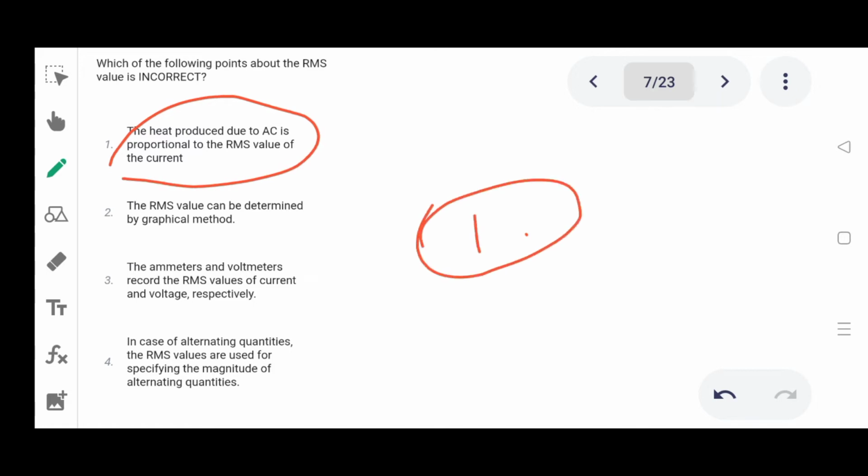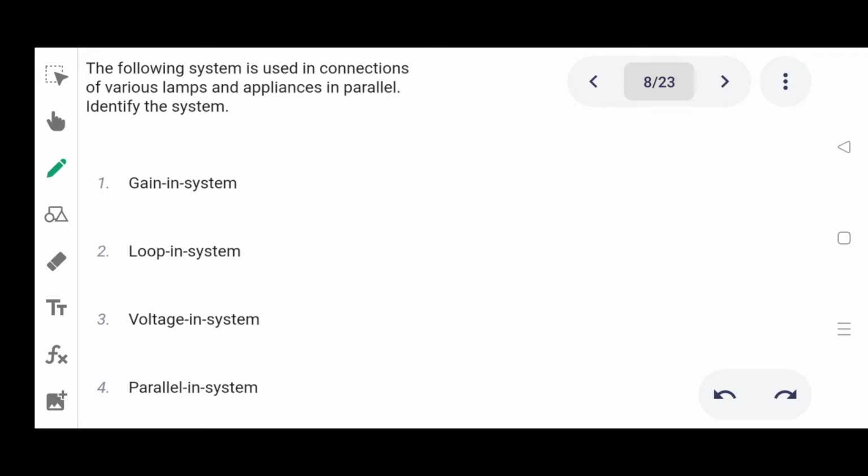Option 1. Next one. The following system is used in connection of various lamps and appliances in parallel. Identify the system. Option 1 gain in system, 2 loop in system, 3 voltage in system, 4 parallel in system. Correct answer is loop in system.